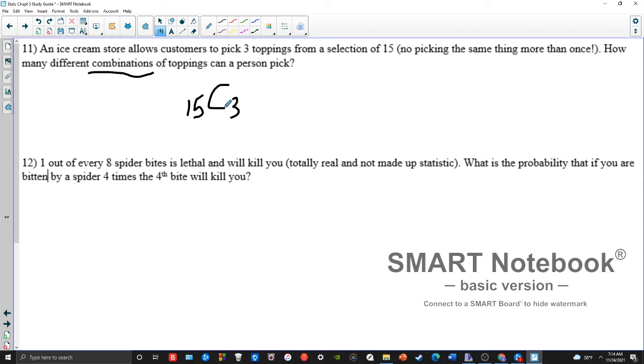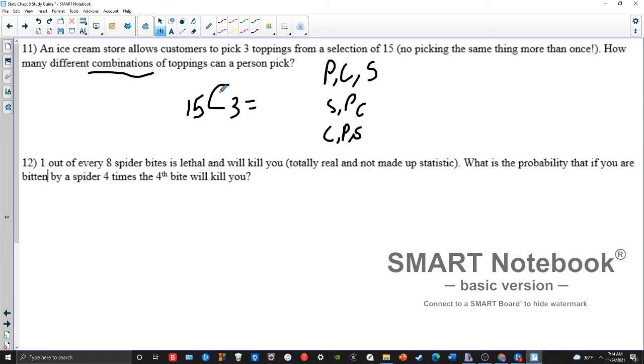But if I choose cherries, peanut butter sauce, and chocolate syrup, that's the same thing. So if I pick peanut butter, cherries, and strawberries versus strawberries, peanut butter, and cherries versus cherries, peanut butter, and strawberries, all 3 of these are the same combinations. They don't make my ice cream any different. So this is why we're using a combination, not a permutation.